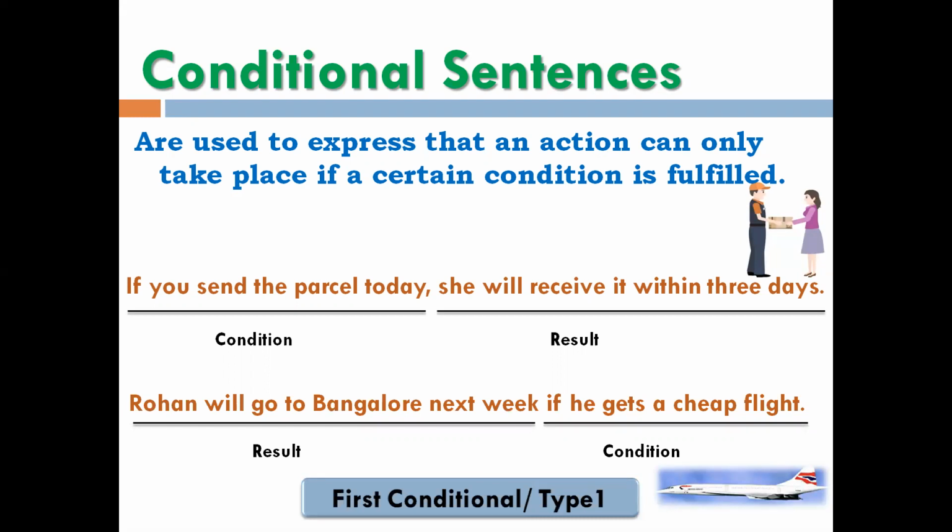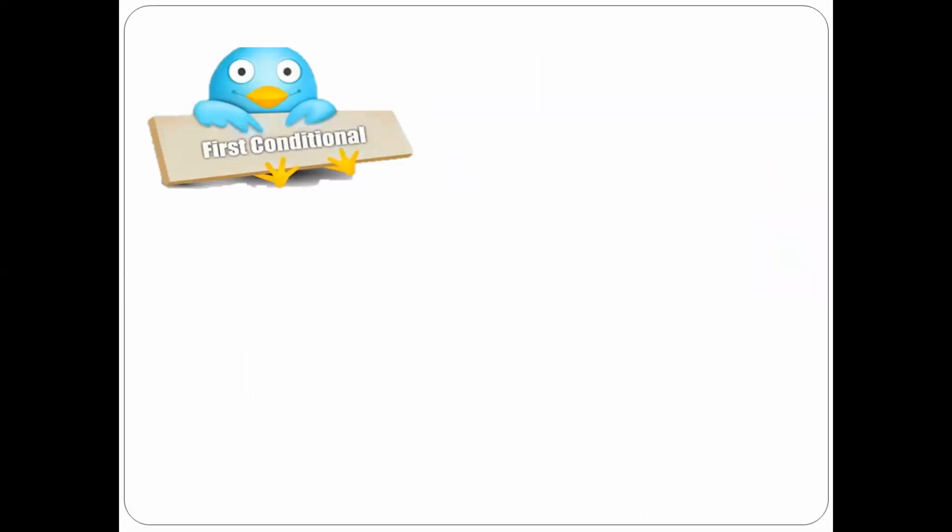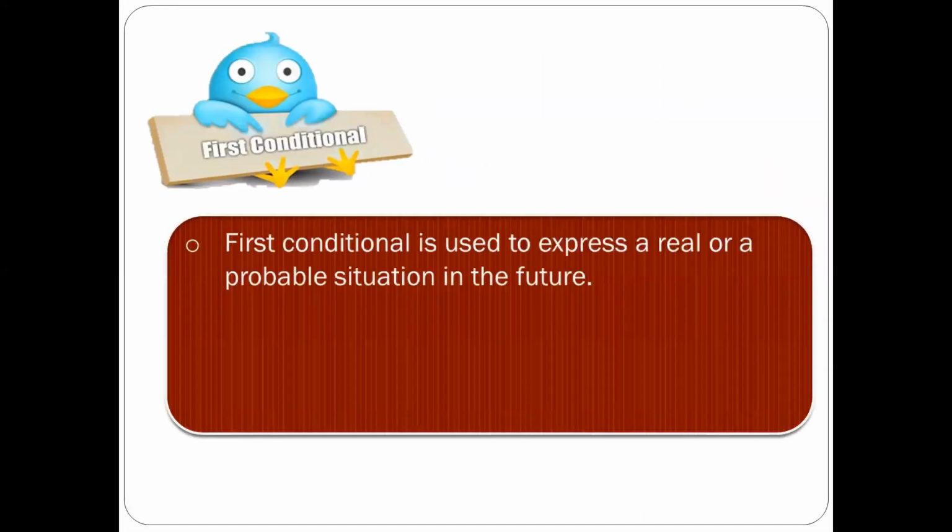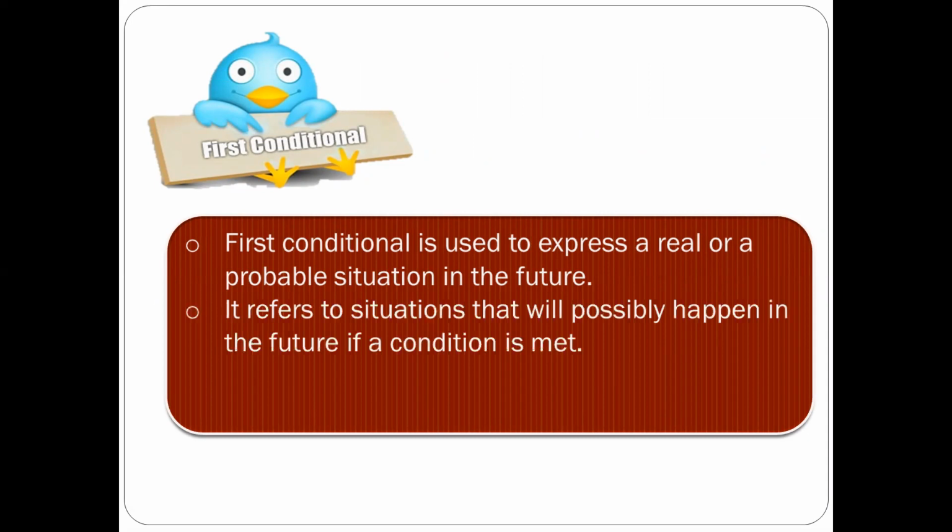So what exactly is a first conditional sentence? First conditional is used to express a real or a probable situation in the future. It refers to situations that will possibly happen in the future if a condition is met.